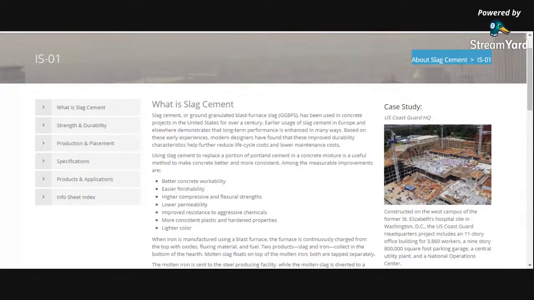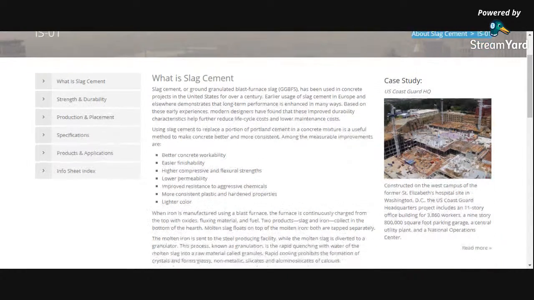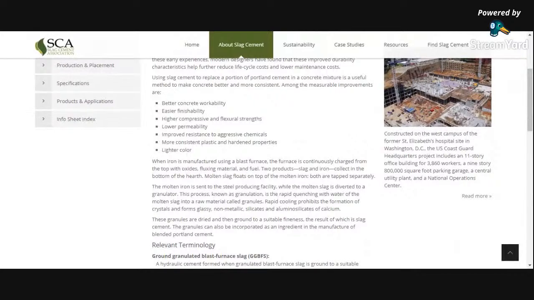This is blast furnace slag, a waste product we get from iron ore manufacturing companies. That is called slag, and slag has a cementitious property. It will react with water and produce a product. When we are replacing the cement by slag, it also has different advantageous properties. What are the properties? Using slag cement to replace a portion of the Portland cement in a concrete mixture is a useful method to make concrete better and more consistent.